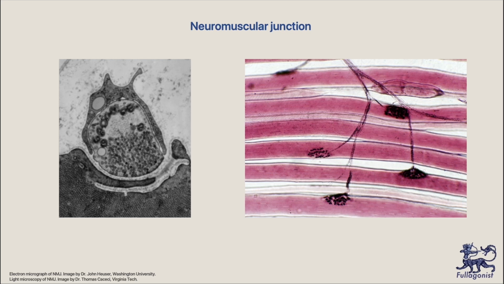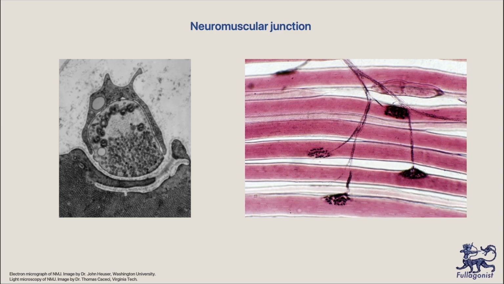On this picture, we see a neuromuscular junction. On the right side, there is a light microscope picture of the neuromuscular junction. On the left side, we see an electron microscope picture. We can easily appreciate the synapse itself, presynaptic membrane, synaptic cleft, postsynaptic membrane, and a lot of synaptic vesicles. This particular synapse is between neuronal and muscular cells, and such synapses are the reason for our voluntary movement.